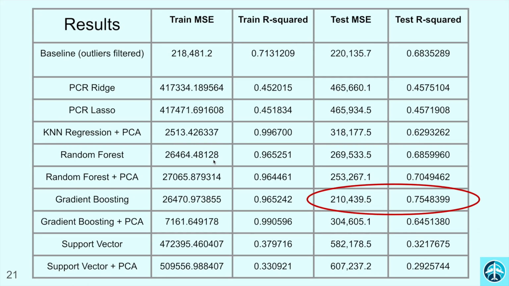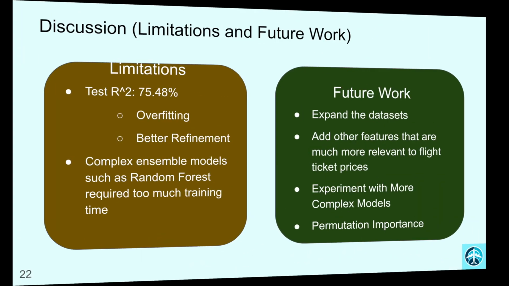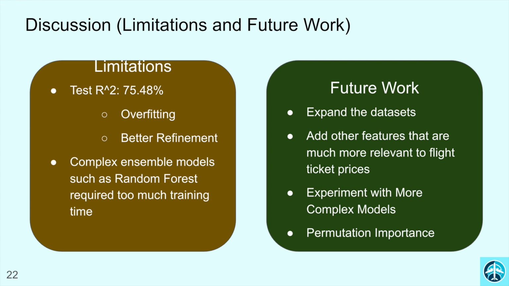So in summary, gradient boosting proved to be the best model with the highest R-squared and lowest MSE, likely due to its bias reduction and variance control abilities. Interestingly, PCA didn't enhance model performance, possibly due to its information loss as detailed in our notebooks. However, even with the best model, gradient boosting has a test R-squared of around 75%, indicating potential overfitting and the need for further hyperparameter tuning and model refinement.